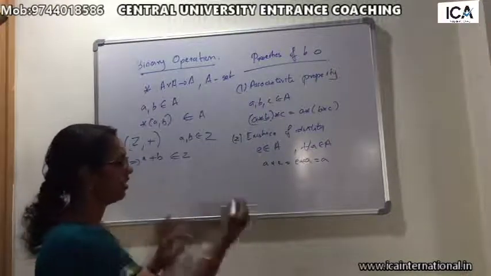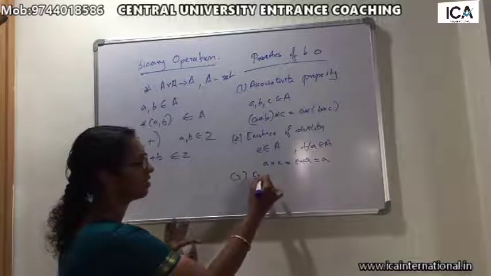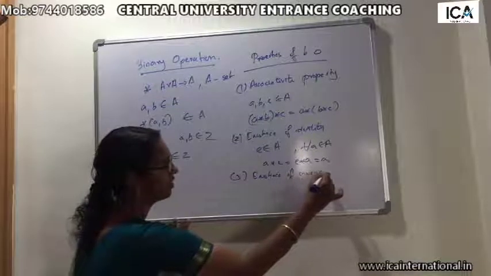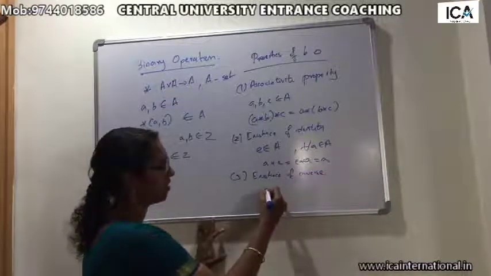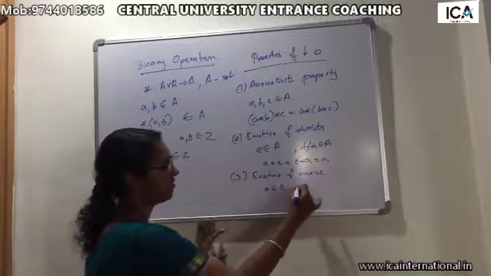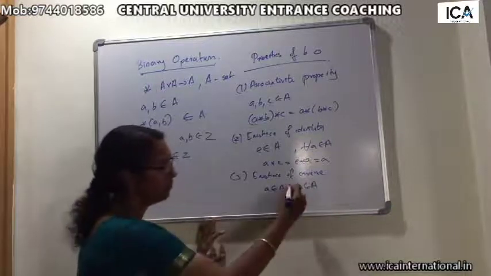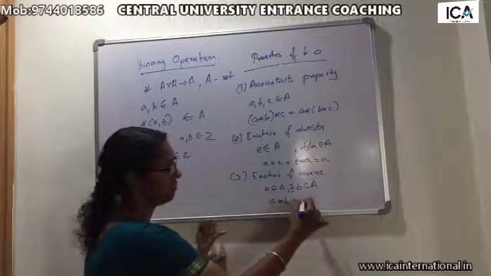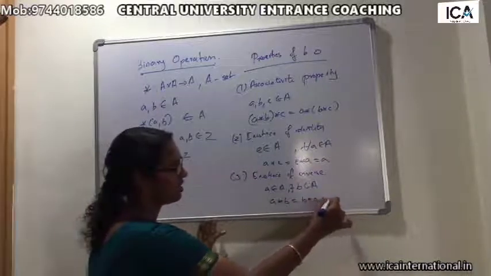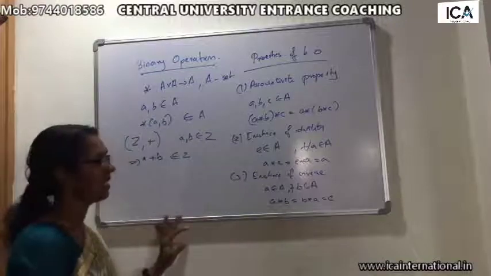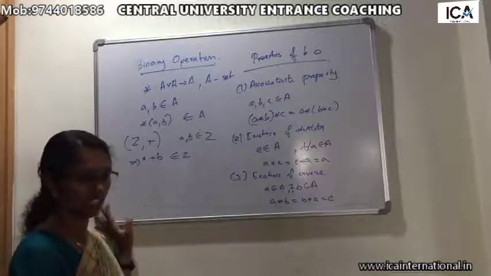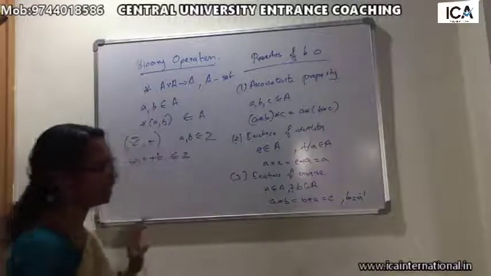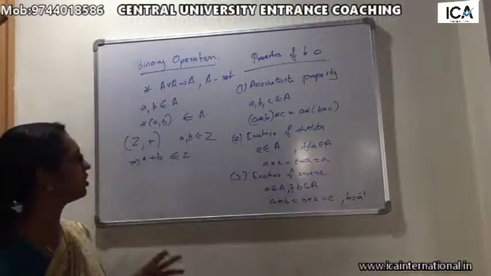then e is called the identity element in A under the binary operation star. Now the third one, existence of inverse. Existence of inverse means for any element a in A, there exists an element b in A such that a star b equals b star a equals the identity element e. Then the element b is called the inverse of a, and b is written as a inverse.